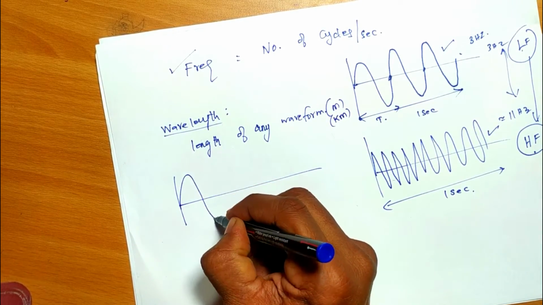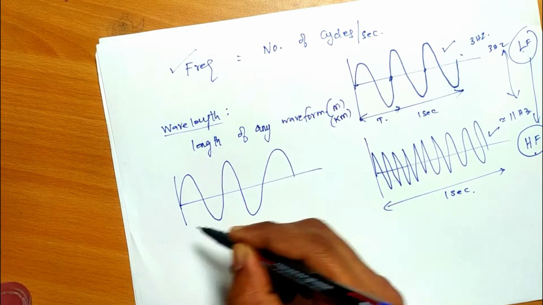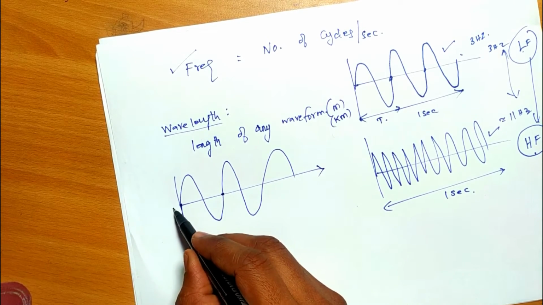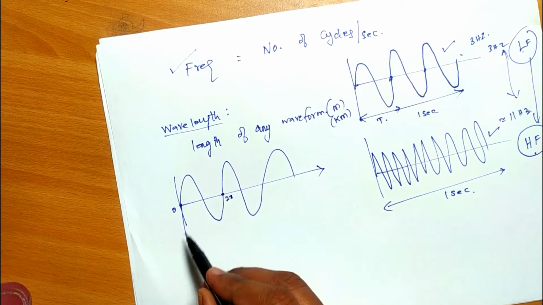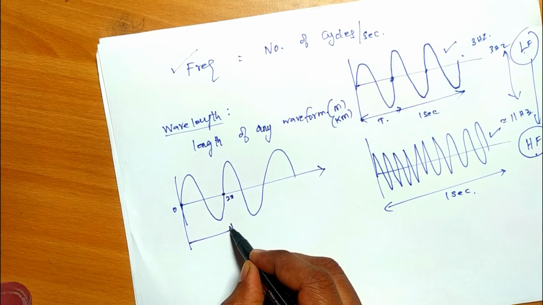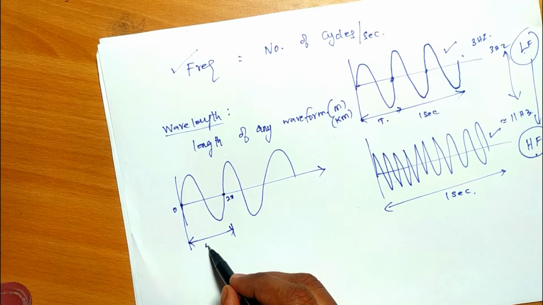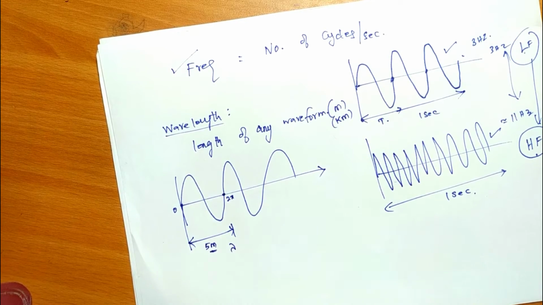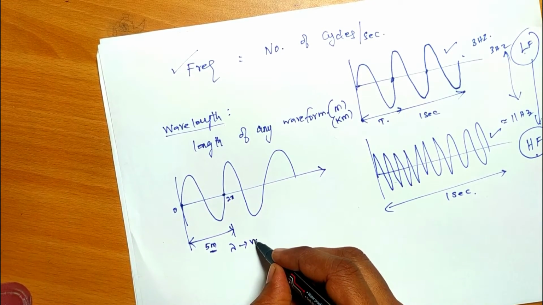Let us assume this is a wave, right? So let us assume 0 to 2 pi, and this length, if it is 5 meter, okay, then this 5 meter is nothing but lambda, that is nothing but wavelength.